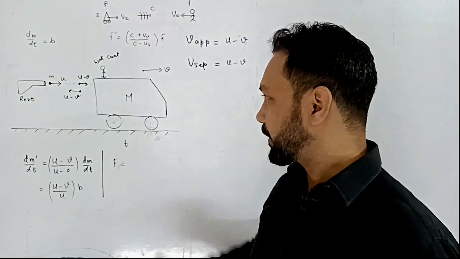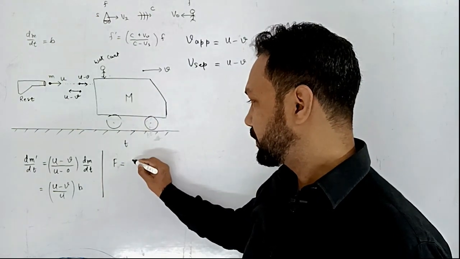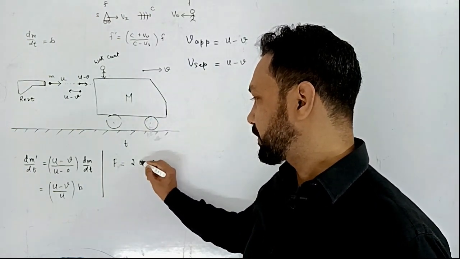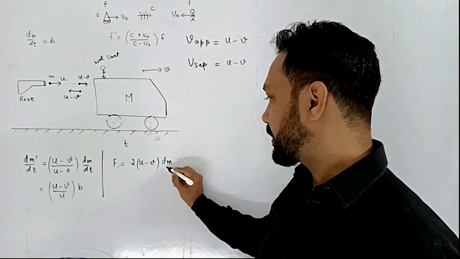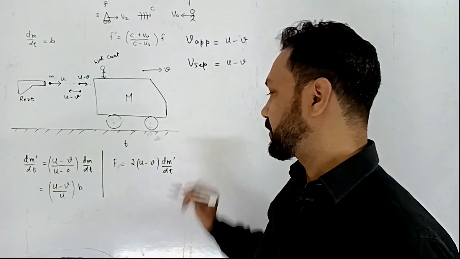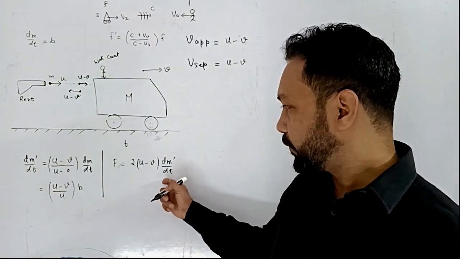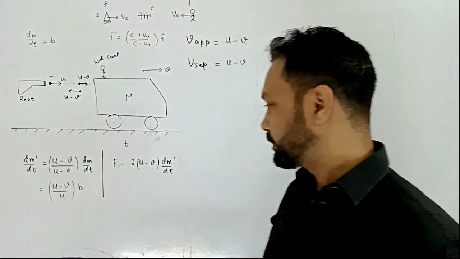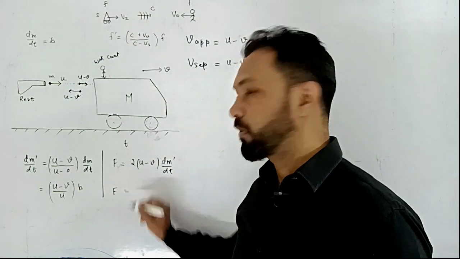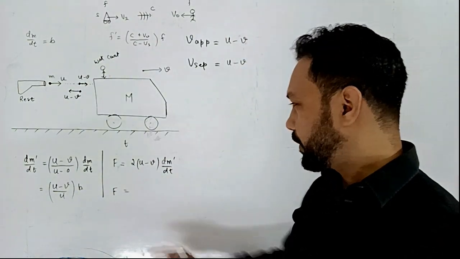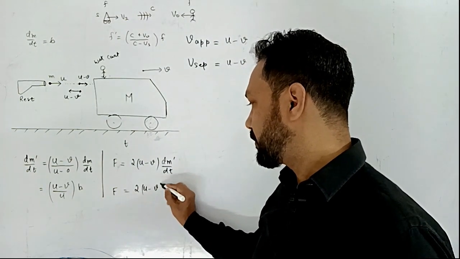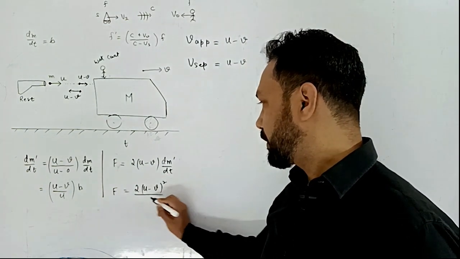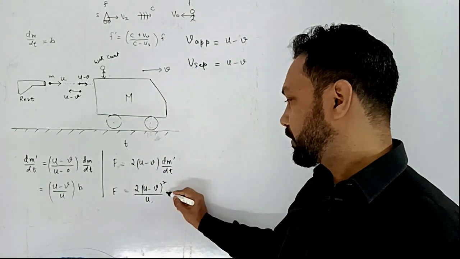So force acting on this cart will be twice of u minus v into dm dash by dt, and we can put the value of dm dash by dt from here. So putting the value of dm dash by dt, you will get twice of u minus v whole square by u into b.